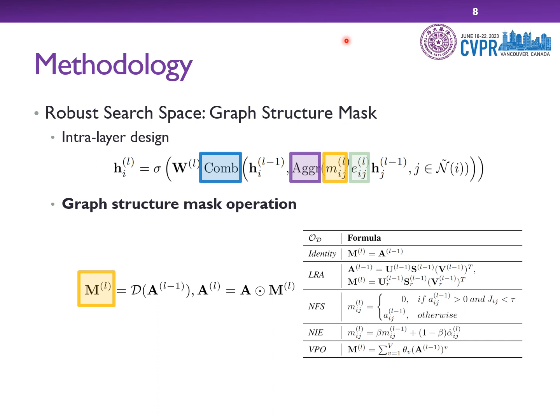Specifically, we contain 5 candidates in graph structure mask operations. They are identity, low-rank approximation, node feature similarity, neighbor importance estimation, and variable power operator. The adjacency matrix in the l-th layer is calculated by the Hadamard product of the original adjacency matrix and the graph structure mask in the l-th layer.